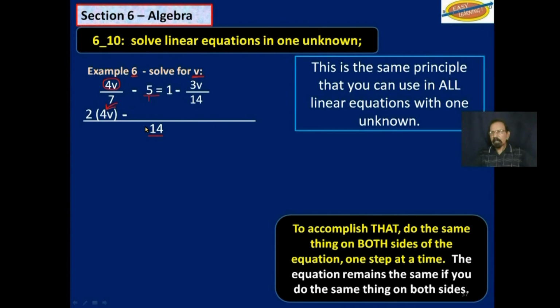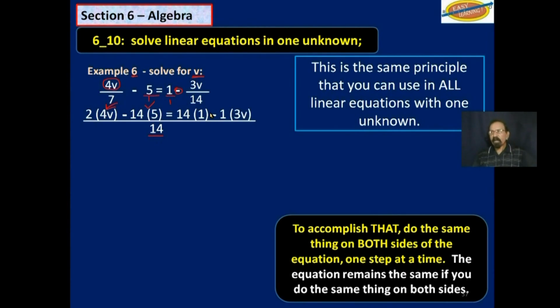So 1 into 14 is 14, 14 multiplied by 5, equal to, again that's 1 over 1, so 1 into 14 is 14 times 1, and then minus 14 into 14 is 1 times 3v.